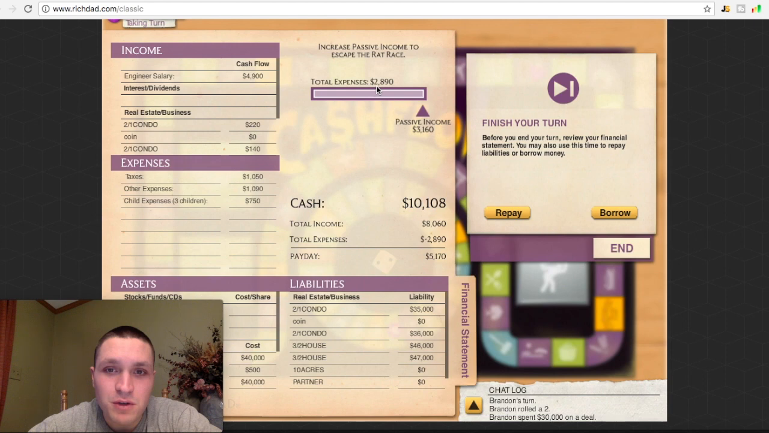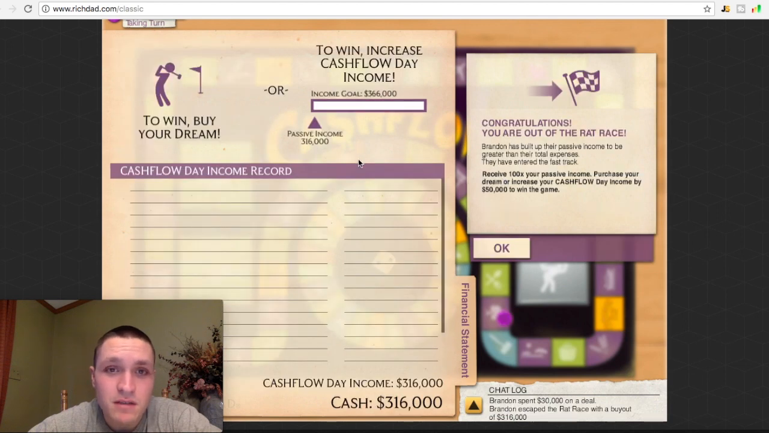So right now I got my total expenses $2,890, my passive income $3,610. My passive income finally is past my expenses, so now I'm out of the rat race. This is the second part of the game. I finally got my passive income to surpass what I'd need to owe every month or every 2 weeks, whenever your bills come out. So yeah, these players build up their passive income to be greater than their total expenses. They have entered the fast track.